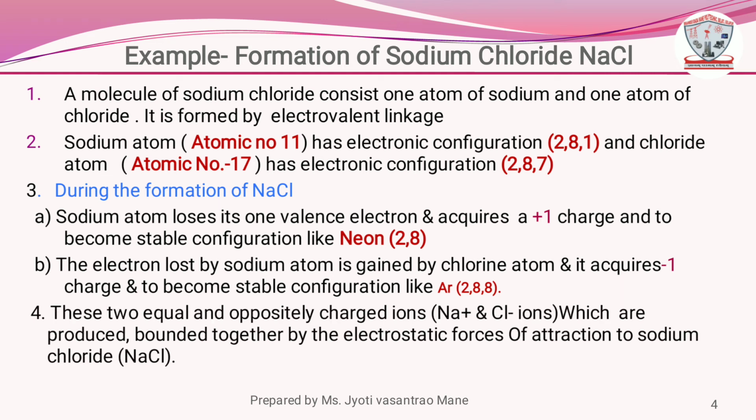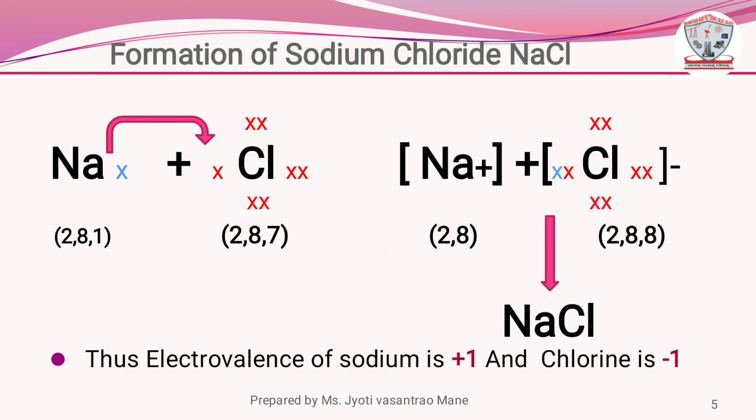These two equal and oppositely charged ions, Na+ and Cl-, which are produced, are bonded together by electrostatic force of attraction to form sodium chloride. See on the screen the example of sodium chloride and how the sodium chloride molecule is formed.